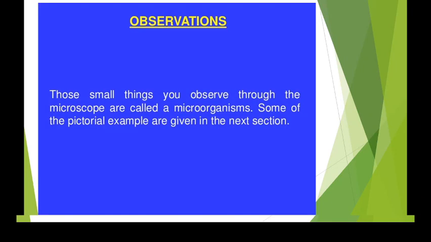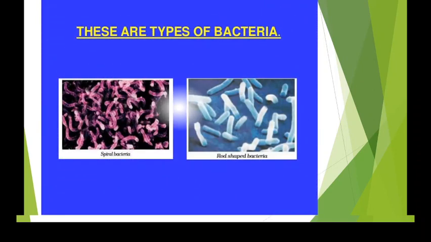Yes. So what is your observation? Those small things which you observe through the microscope, they are nothing but called as what? Microorganisms. And some of the pictorial examples are given here. That is what kind of microorganisms you find. They may be some types of bacteria like spiral bacteria and rod-shaped bacteria.